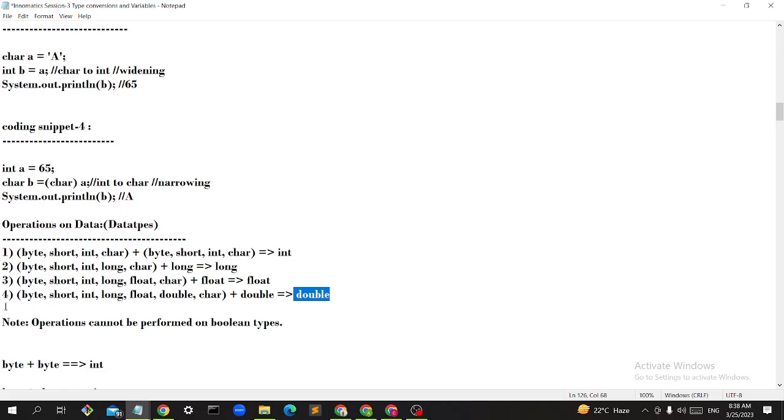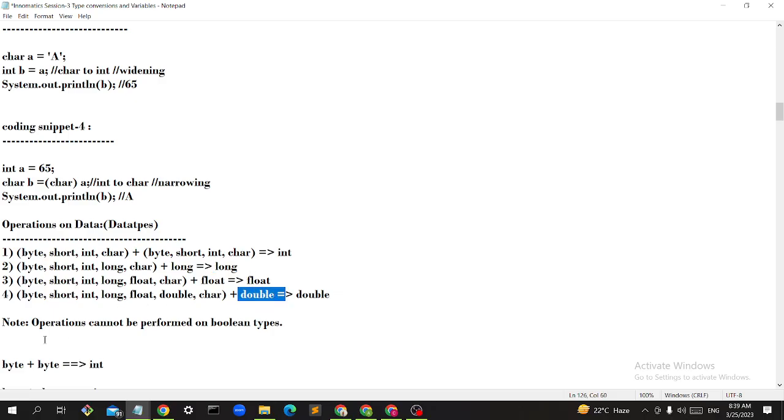Okay. So byte with int, if int is there, then it will give int only. If the other type is long, then it is long only. The bigger type will decide the result. Based on the bigger type, you will get the output. If it is float, float only. If it is double, double only.